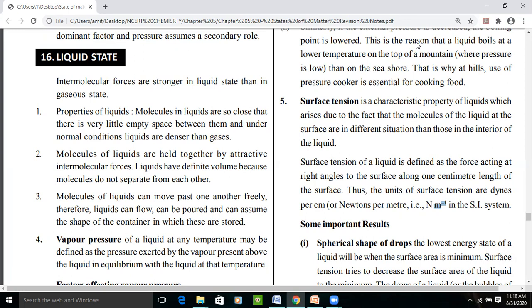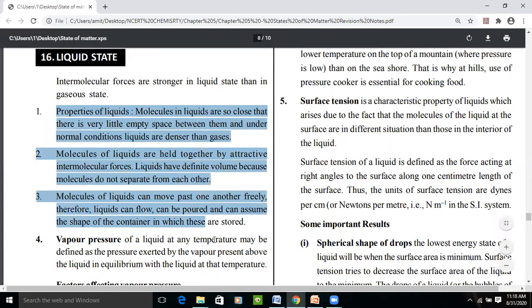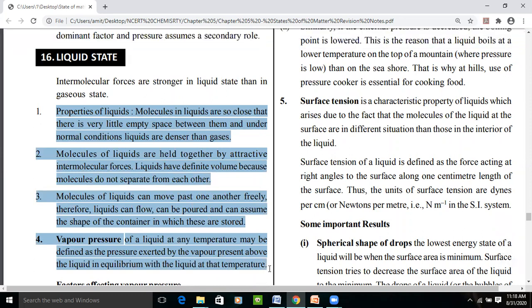Okay, so properties of liquid: molecules of a liquid are so close that there is very little empty space between the molecules. Okay, means the bond is there but it is weak as compared to solids. And the molecules of the liquid are held together by attractive intermolecular forces. So liquids have definite volume, because molecules do not separate from each other. And what happens? Liquid has a tendency to flow. Okay, that is why it takes the shape of the container in which it is filled.